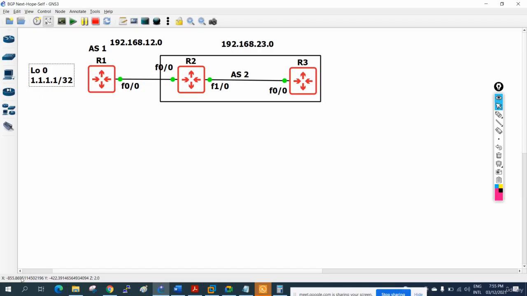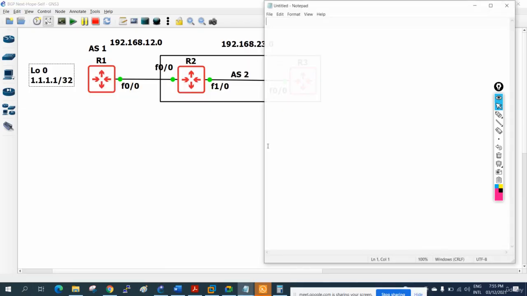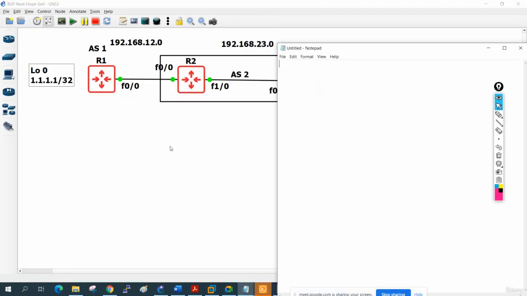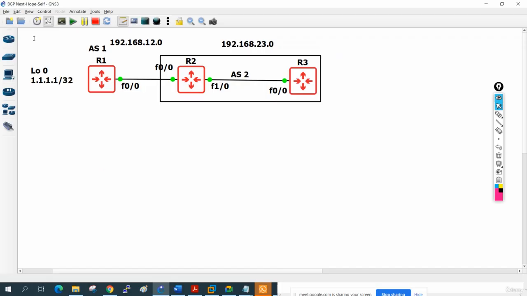So now we need to do the configuration. So let me take the notepad. In the notepad I will write what this lab is for. This lab is for BGP next hop self.